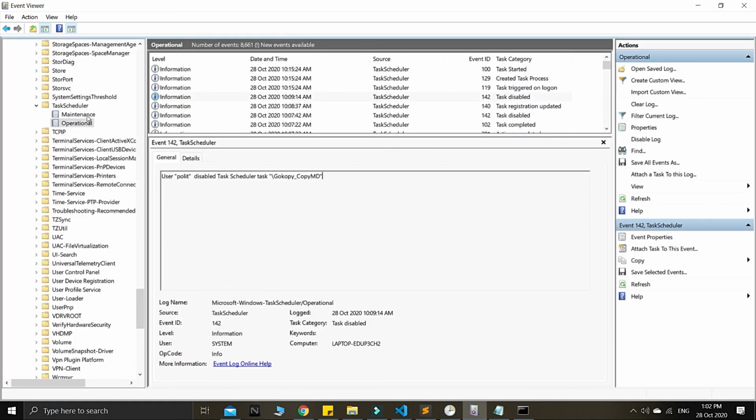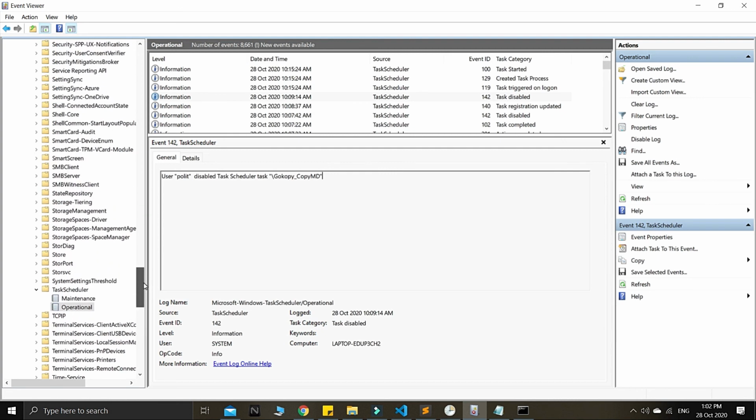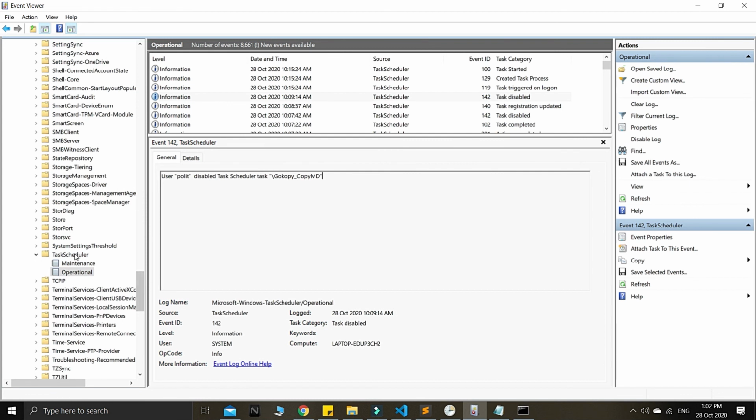So we can capture from the task scheduler, and then under operational. These are all from the task scheduler also, but more detailed based on the event ID, because here is quite detailed type of error message, guys, for example from our demo here, go copy MD. So we will do exactly what the error message is.